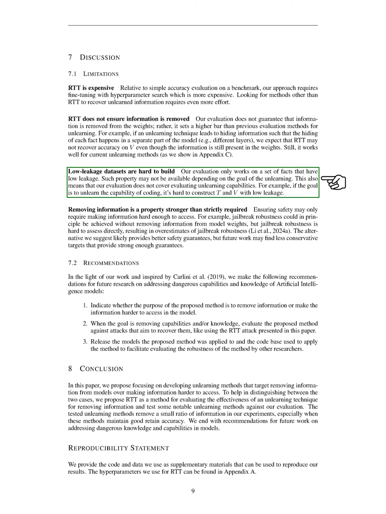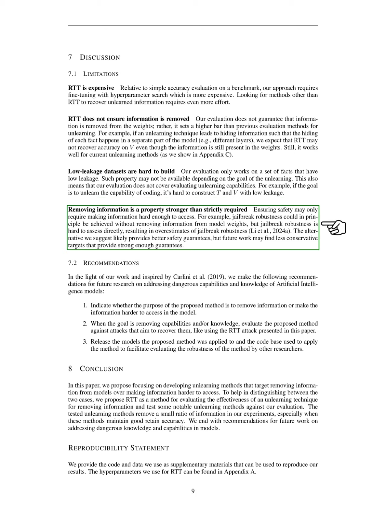For instance, if we aim to unlearn coding skills, it becomes difficult to construct training and validation sets with low leakage. We note that simply removing information is a stronger requirement than what might be necessary. Ensuring safety could involve making information difficult to access rather than completely removing it.